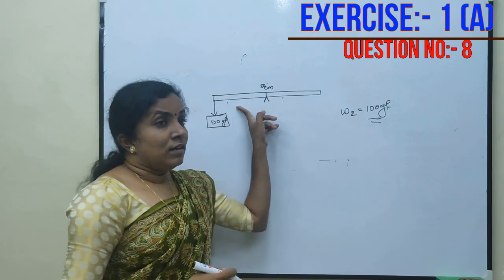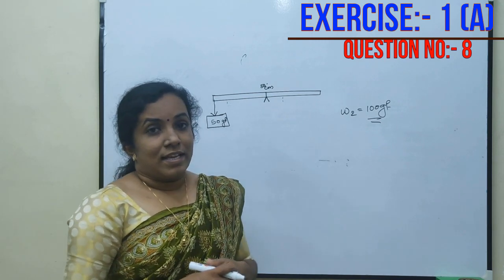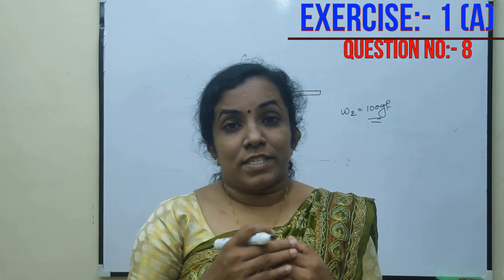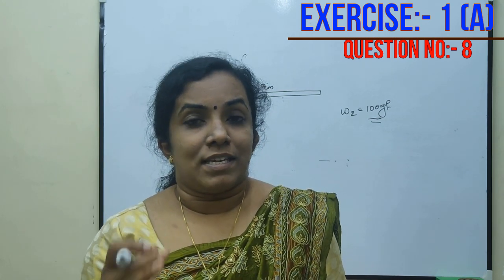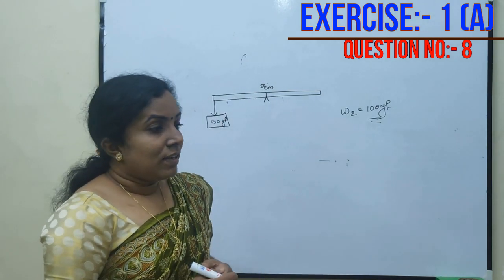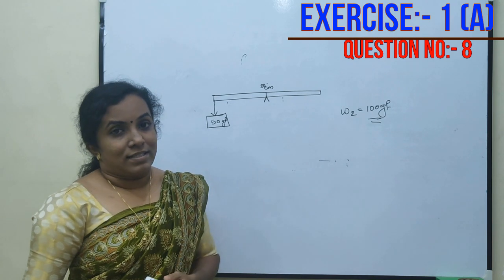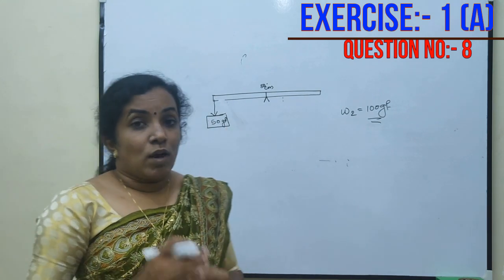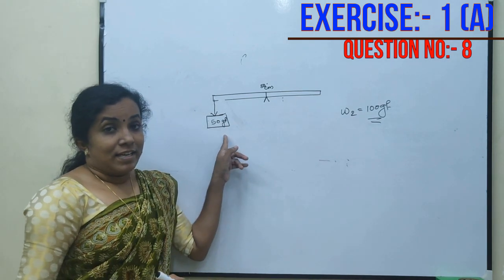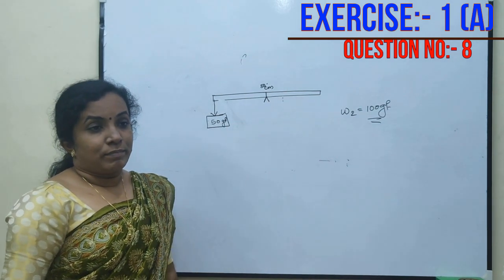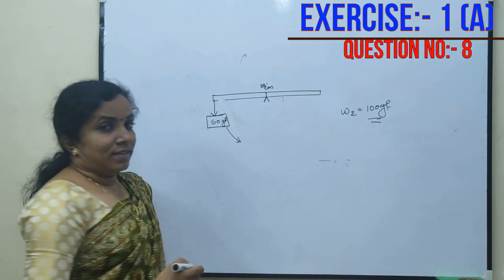Here the meter rule is balanced at 50 centimeter. As we all know, the meter rule has its center of gravity at 50 centimeter. So when we place the pivot at 50 centimeter, it is already balanced. Now when we hang a 50 gram force at one end, it loses its equilibrium and the weight produces an anti-clockwise turning effect.